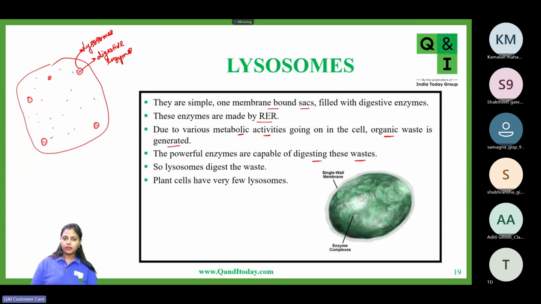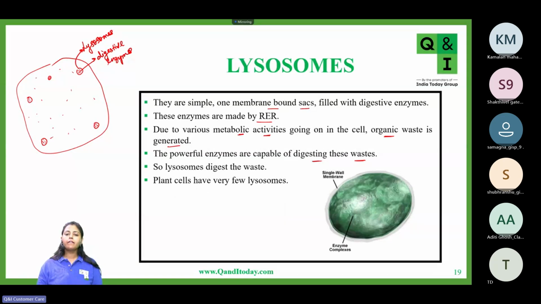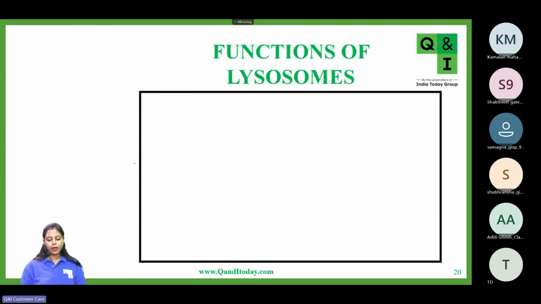Now, plant cells have very few lysosomes because most of the plant waste is either stored in the vacuoles or secreted out in the form of some excretory substances, something oozing out from the plant surface. So plant cells have very few lysosomes in comparison to animal cells. Always remember this: animal cells have more lysosomes in comparison to the plant cells.